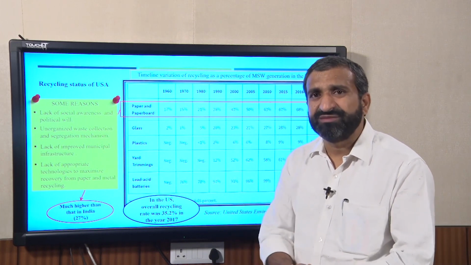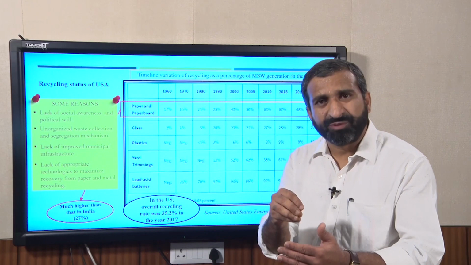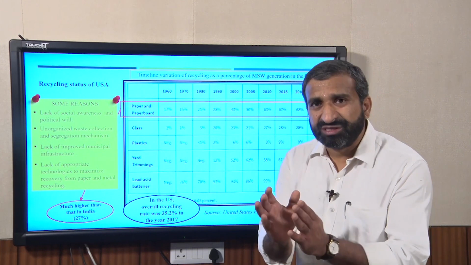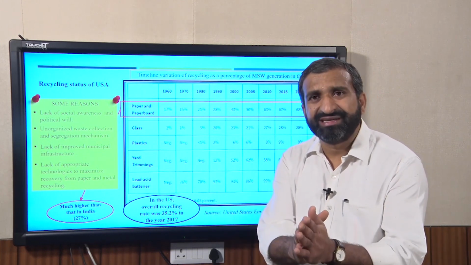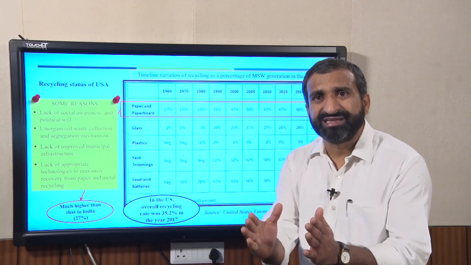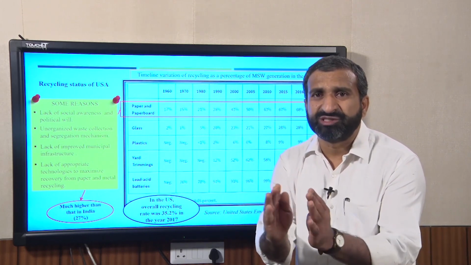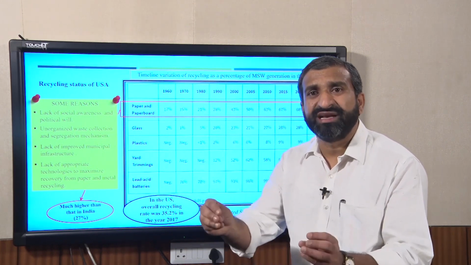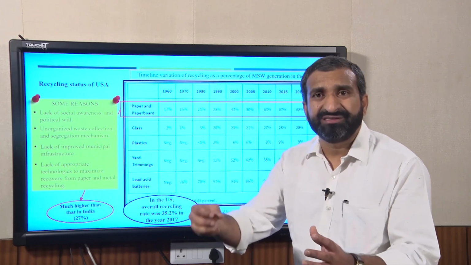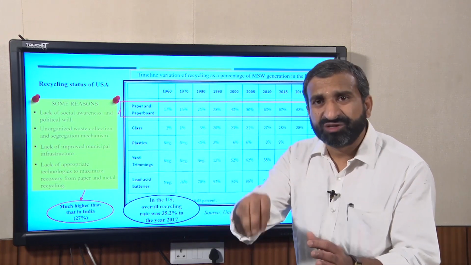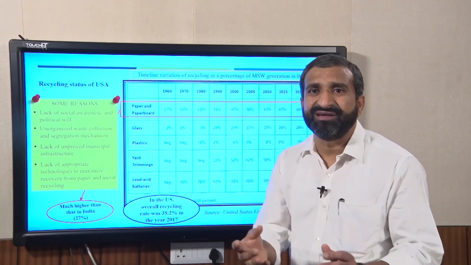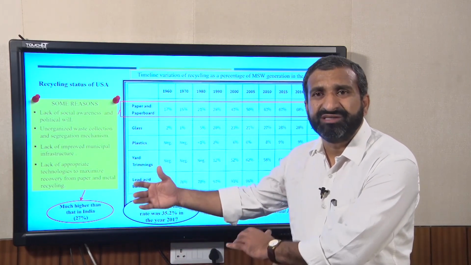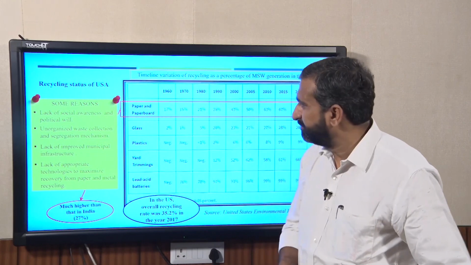That is why under the Swachh Bharat Mission, house to house collection has been proposed in three different parts. The dry waste is collected separately and the wet waste is collected separately, so both wastes won't get mixed together. And also the third type of waste, household hazardous waste like paint or diapers, should not be mixed into the dry matter or the wet matter, and in the same way has to be collected and sent to the treatment facility or recycling facility.